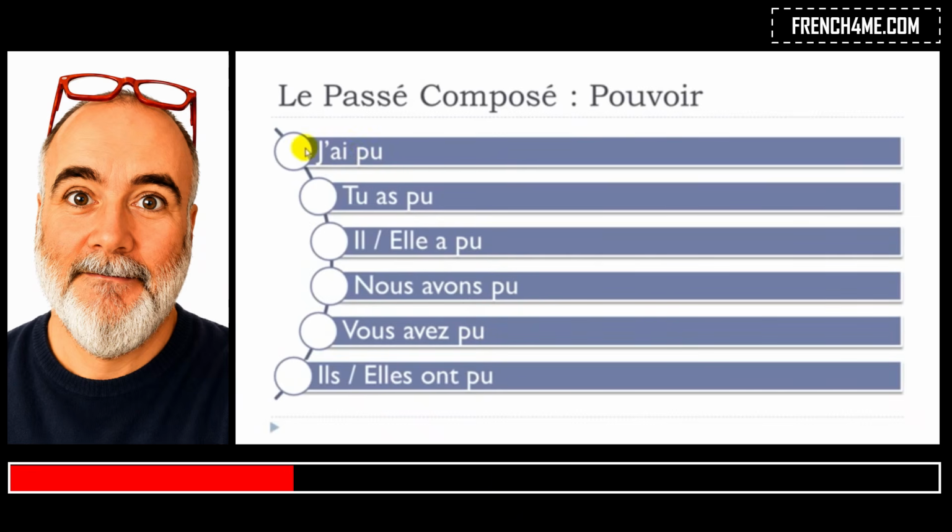If you look carefully, then it's always the same form. Okay, so let's see them together. J'ai pu. Tu as pu. Remember, you don't pronounce the S here. Il a pu. Elle a pu. Nous avons pu. Little link, little liaison between the two.